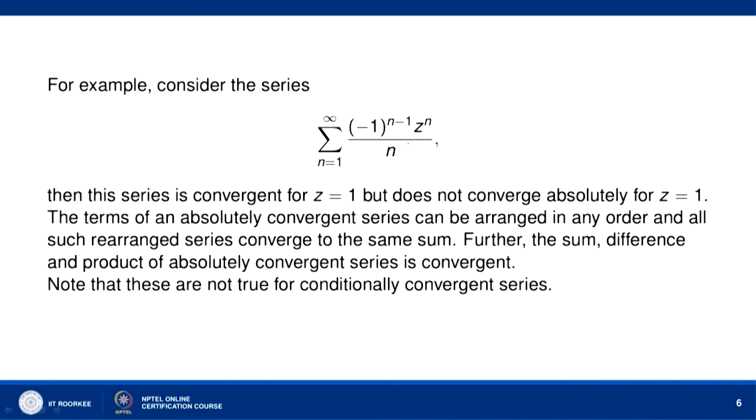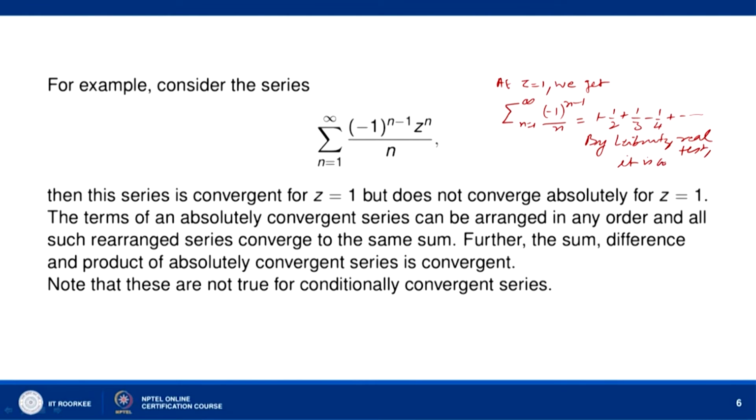We can see that this series is convergent for z equal to 1, because at z equal to 1 we get sigma n equal to 1 to infinity minus 1 to the power n minus 1 divided by n, which is 1 minus 1 by 2 plus 1 by 3 and so on, which is an alternating series, and by Leibniz's test we know that this series is convergent.